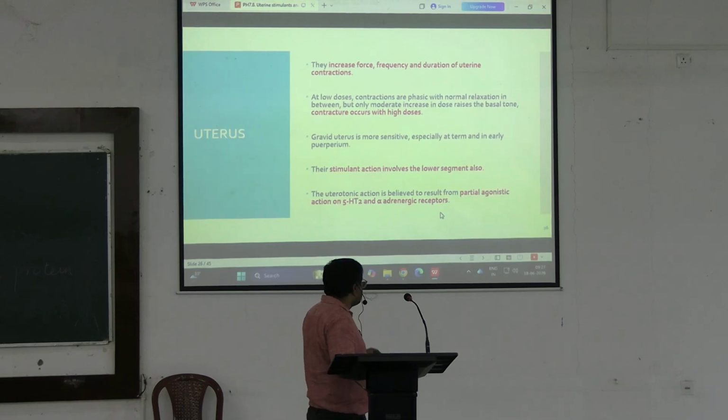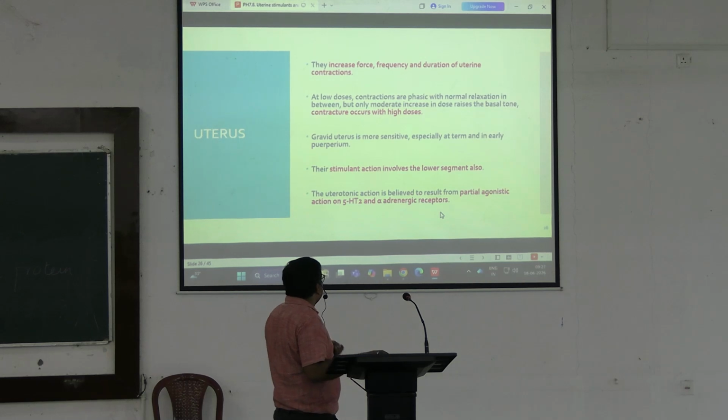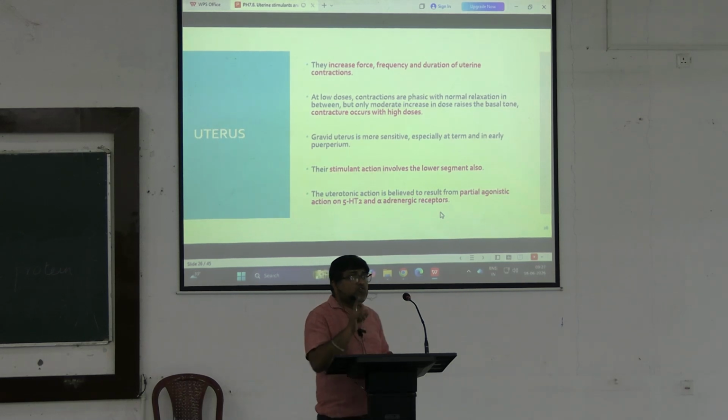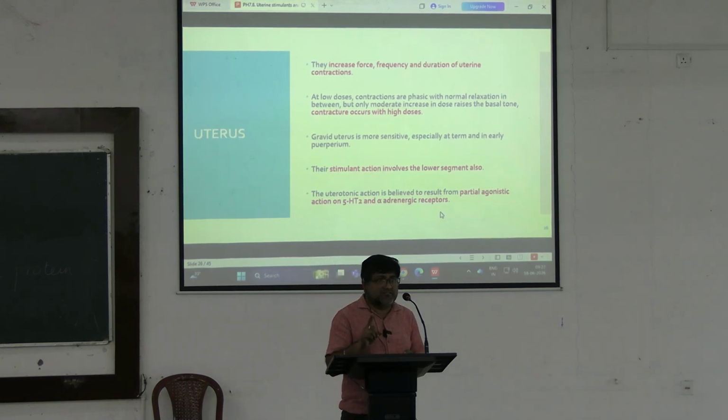The gravid uterus is more sensitive, especially at term and in the early puerperium. Their stimulant action also involves the lower segment of the uterus, unlike oxytocin.